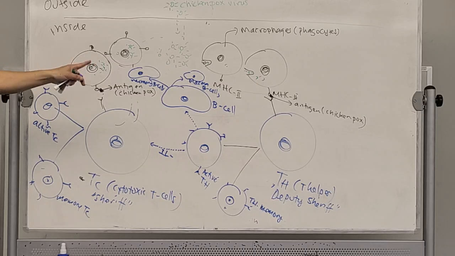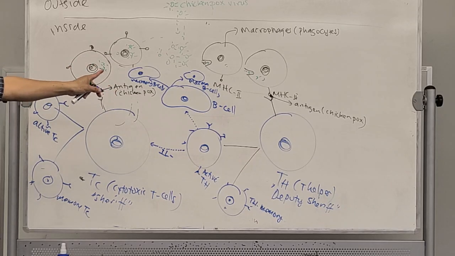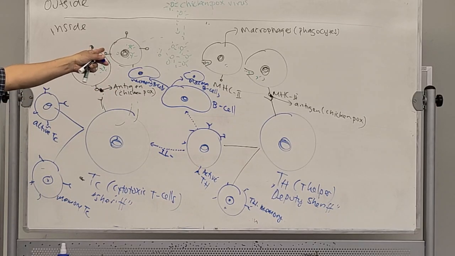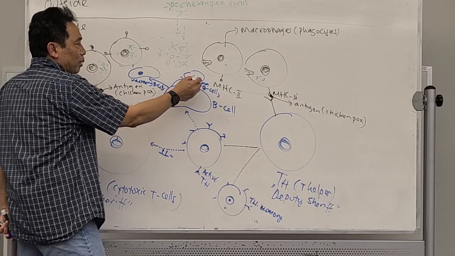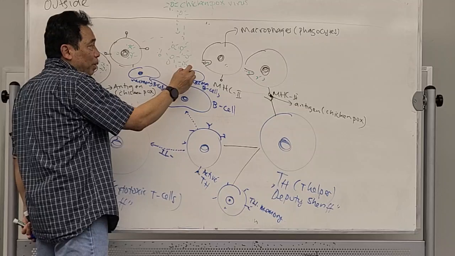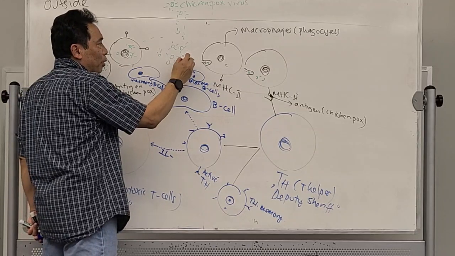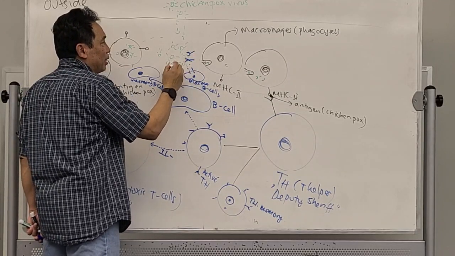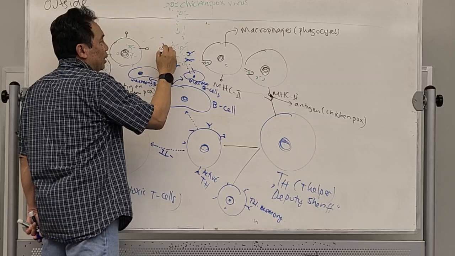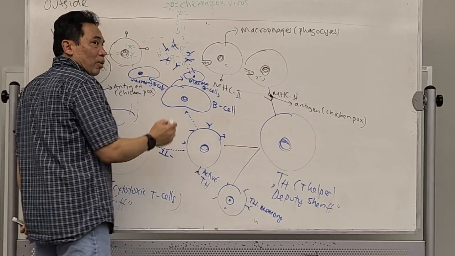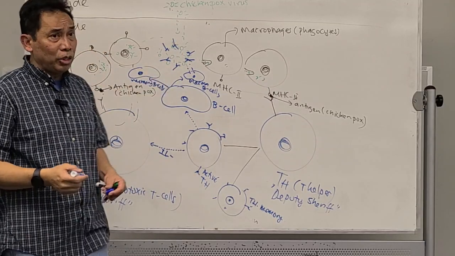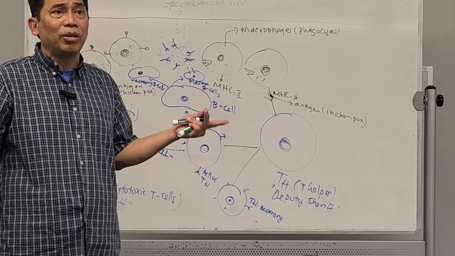If you can follow this process, now if you become a doctor, you know what actually happens with the disease. Now what happens with this plasma B cell? This plasma B cell is the one that will produce the antibodies. Mostly the first antibodies produced will be IgG because that is the most abundant.